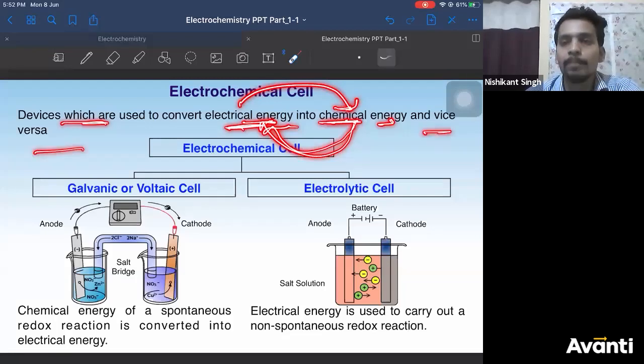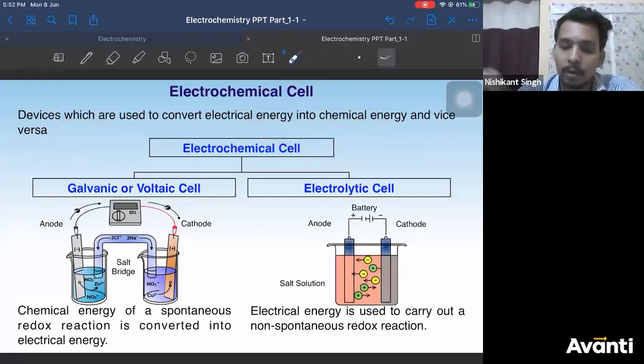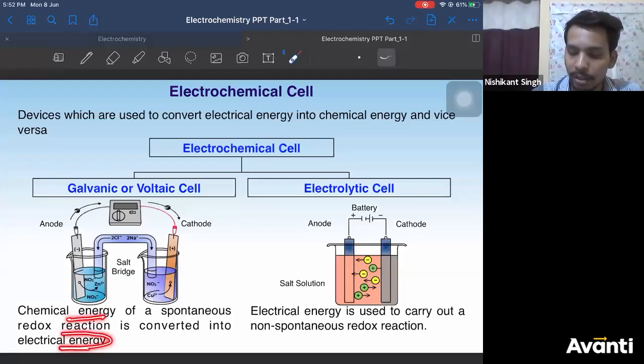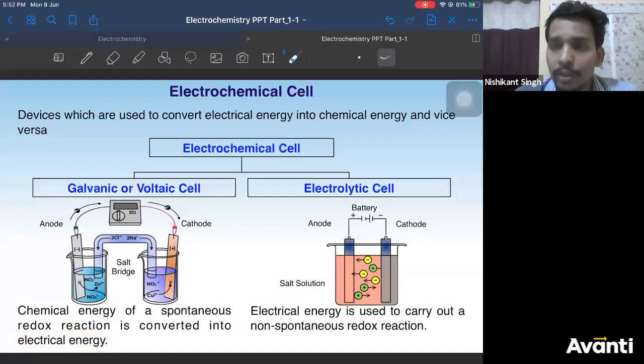So both are possible. Now, electrochemical cells are of two types. One is known as the galvanic cell or voltaic cell. The other is known as the electrolytic cell, right? Now, what is a galvanic cell? I will not discuss the working here, I'll discuss it after some time. A galvanic cell is used to convert chemical energy into electrical energy, using the chemical energy of a spontaneous reaction.